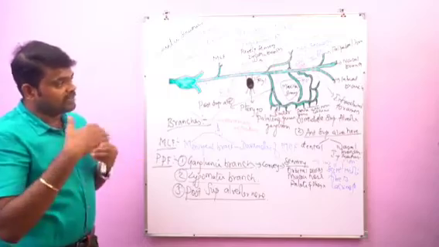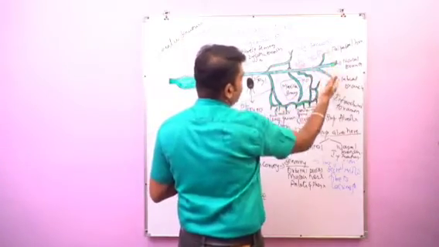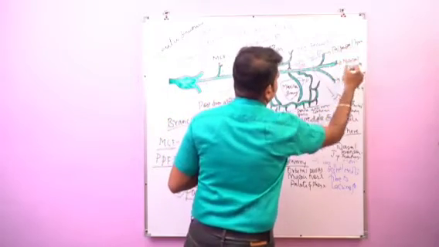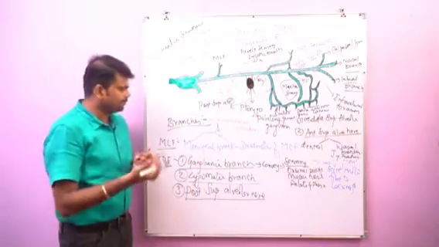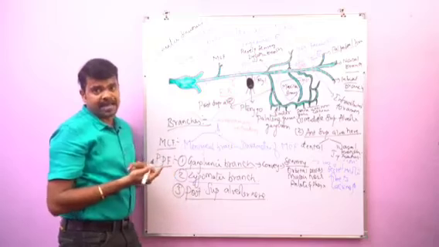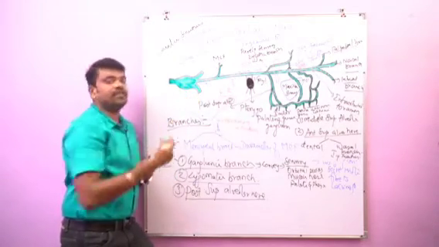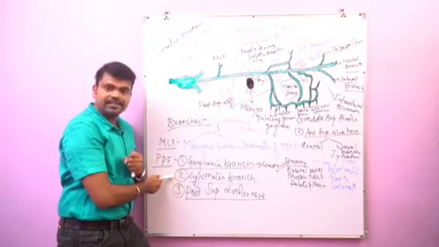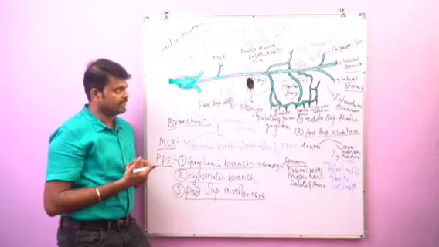Once it emerges from the infraorbital foramen, it gives rise to three terminal branches. Number 1 will be the palpebral branch, number 2 will be the nasal branch, number 3 will be the labial branch. Now let's see the branches. In the middle cranial fossa, it gives a meningeal branch, which supplies the dura mater of the middle cranial fossa. In the pterygopalatine fossa, it gives rise to three branches. Number 1 will be the ganglionic branch. Number 2 will be the zygomatic branch. Number 3 will be the posterior superior alveolar nerve.